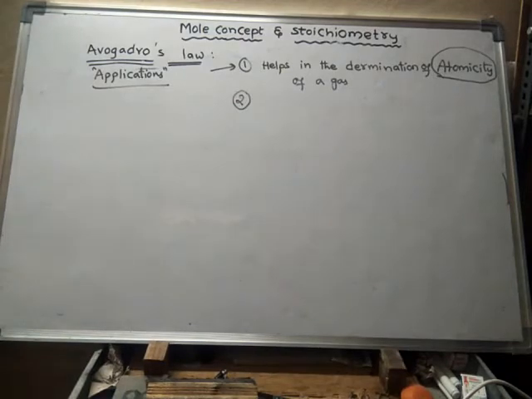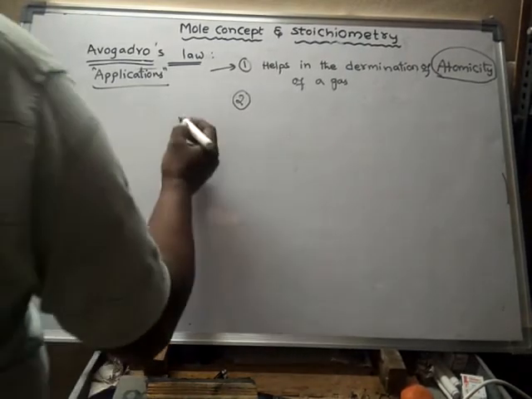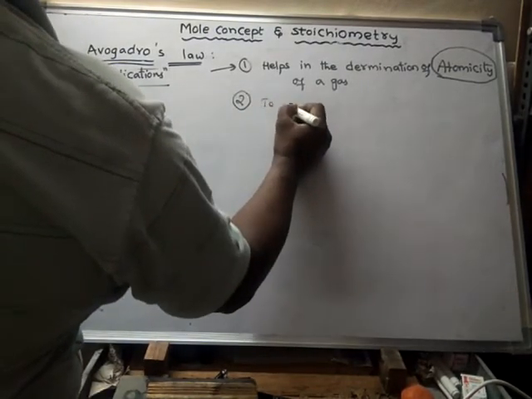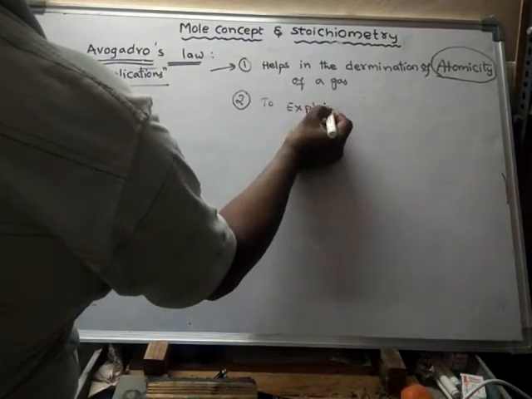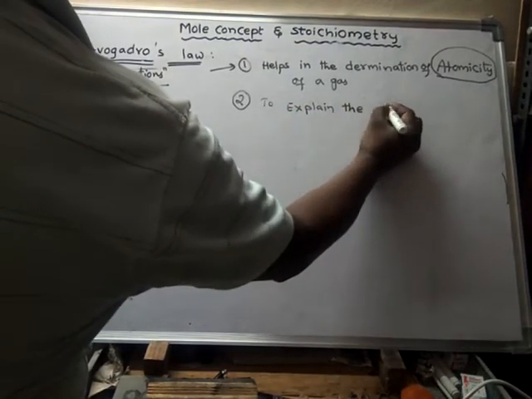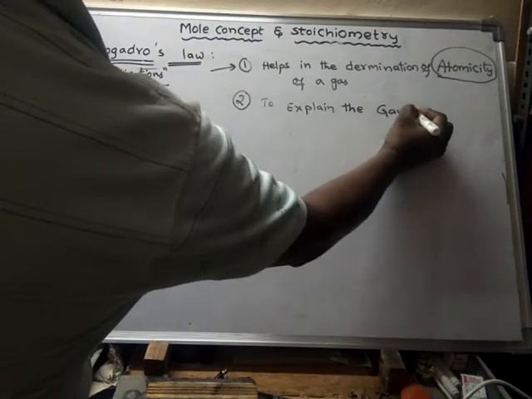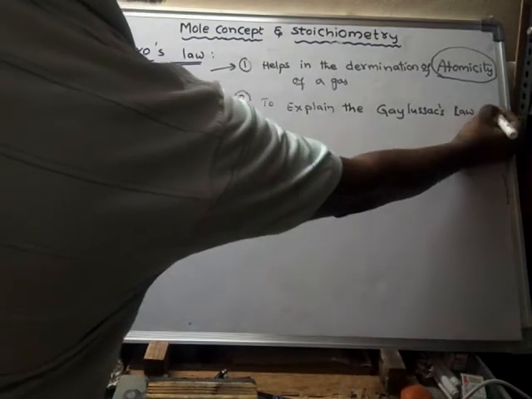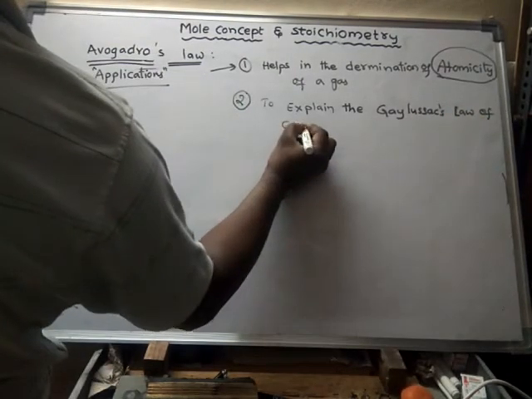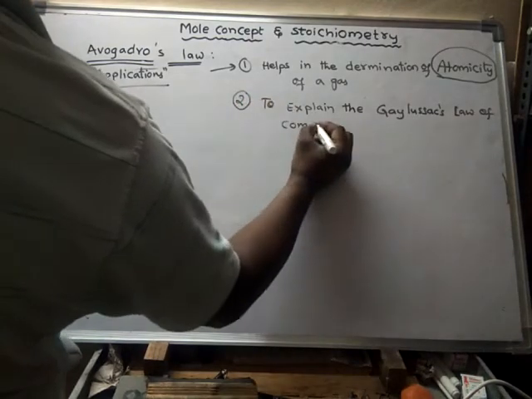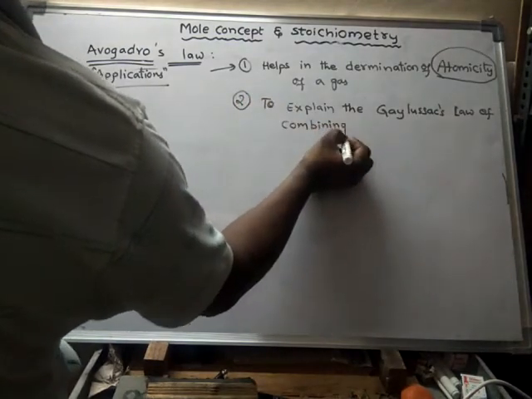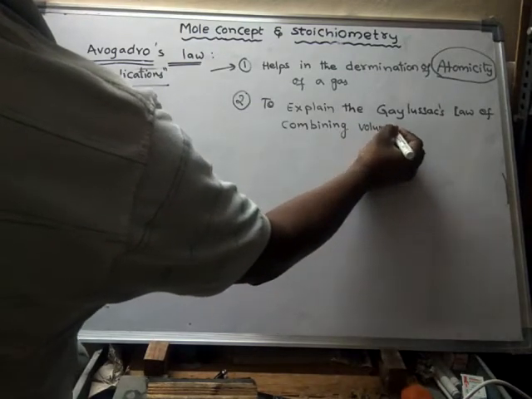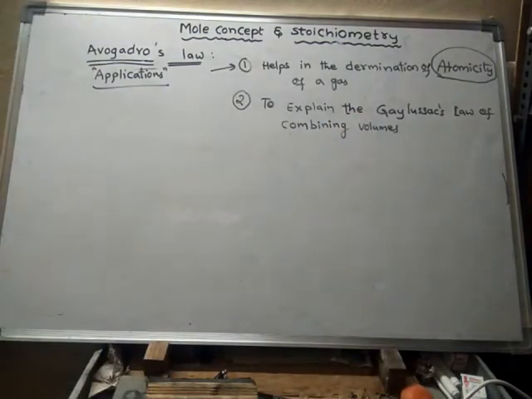Avogadro's law also helps us to explain Gay-Lussac's law of combining volumes of gases. In order to explain Gay-Lussac's law of combining volumes, Avogadro's law is useful.